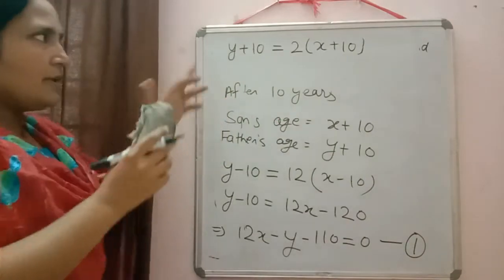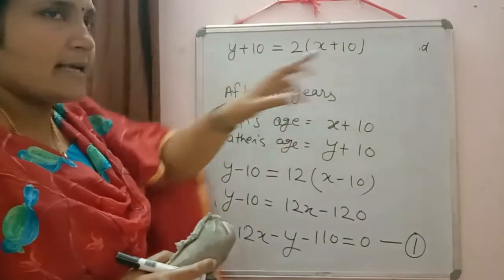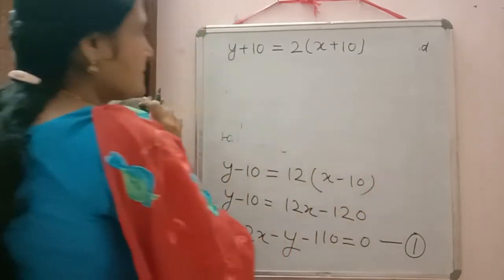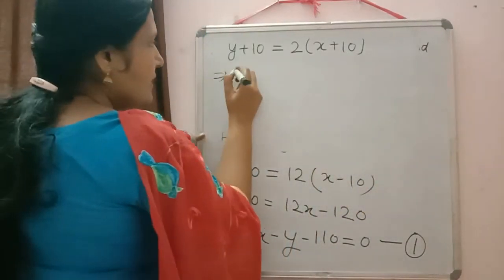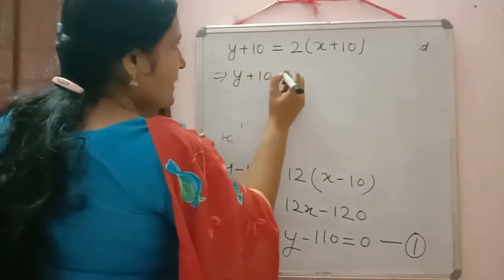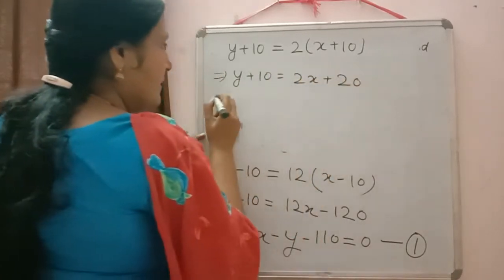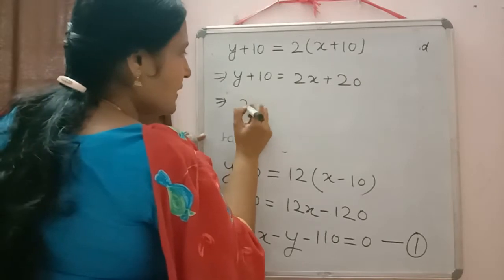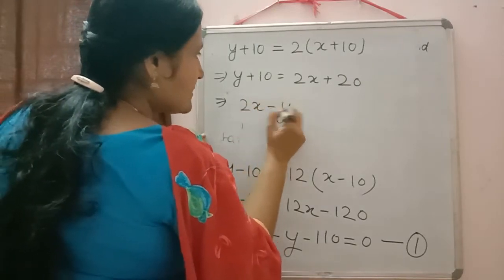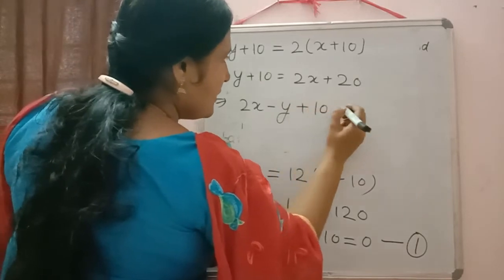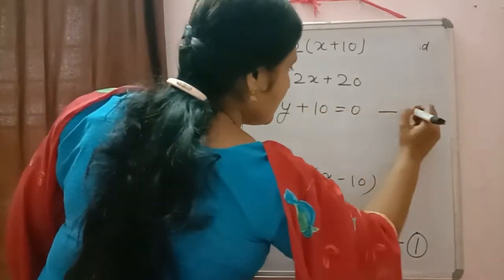So father will be twice as old as his son. Again shift all the expression to one side and simplify it. Then it will be y plus 10 is equal to 2x plus 20. Now you can shift all the expression to one side. Then 2x minus y plus 20 minus 10, so that will be 2x minus y plus 10 is equal to 0.